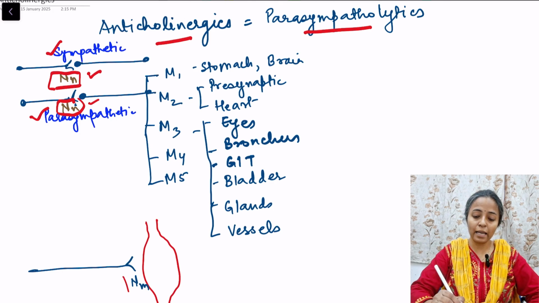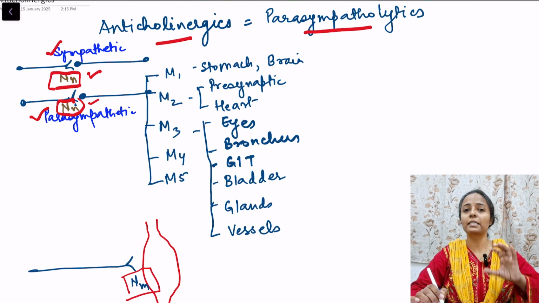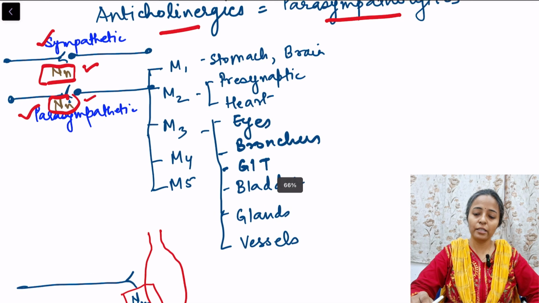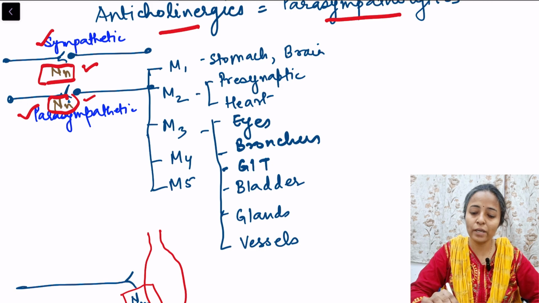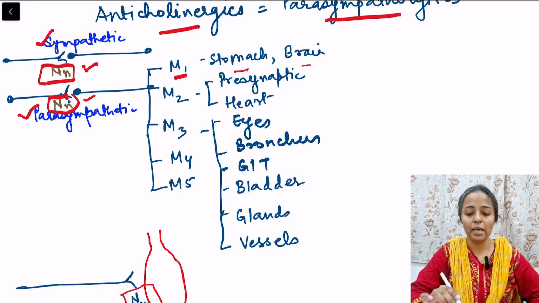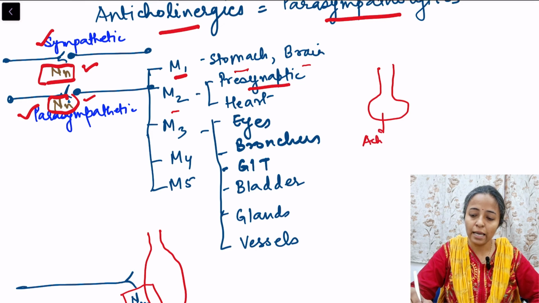Then we have NM receptors, which are present in the neuromuscular junction. So we have nicotinic acetylcholine receptors, that is NN type and NM type. Then the other receptors are muscarinic receptors. M1 receptors are present in the stomach and brain. M2 receptors are present on the presynaptic neuron. Suppose this is the neuron which is releasing acetylcholine; M2 receptors are present here itself.